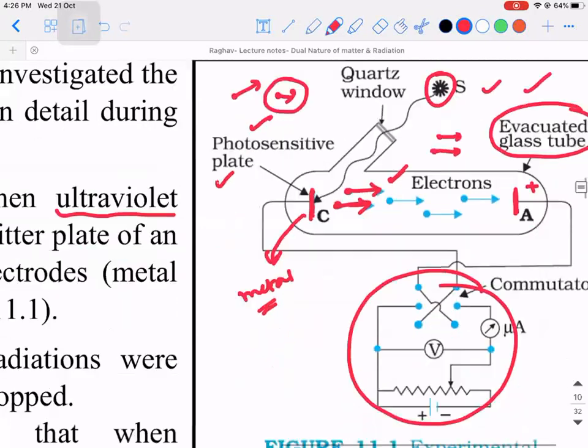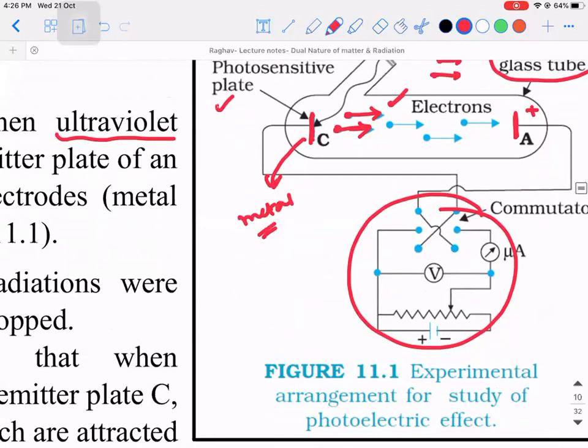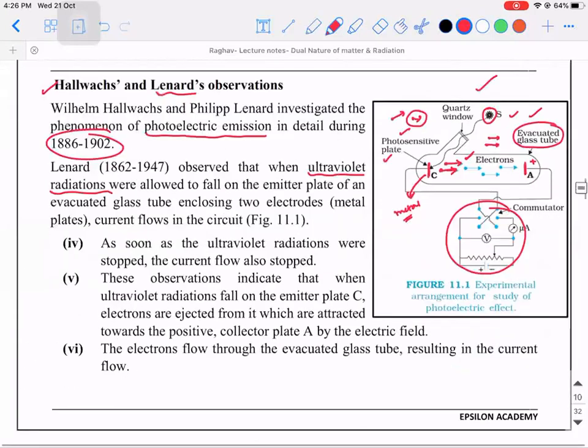This commutator and all, let's not worry about it. Okay. So the remaining story is here. I'll put this document in the study materials in the app. You can go through it. So I've explained the major part.